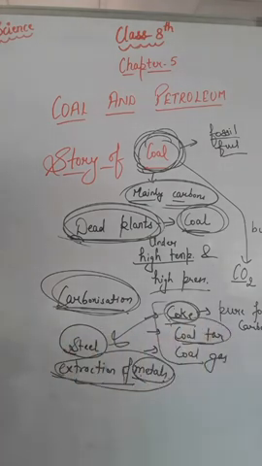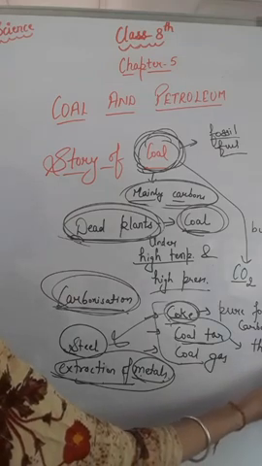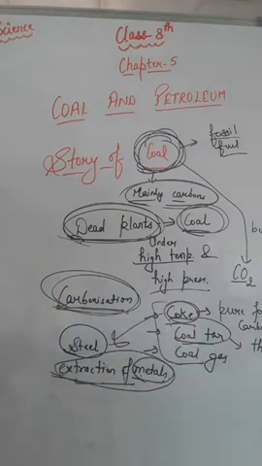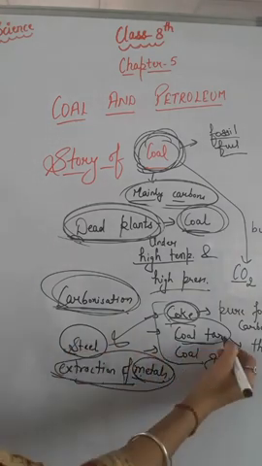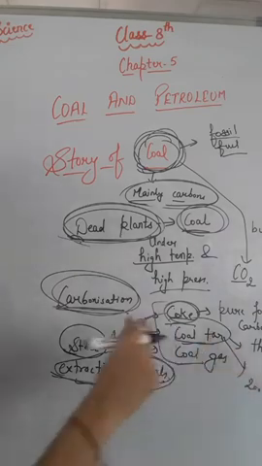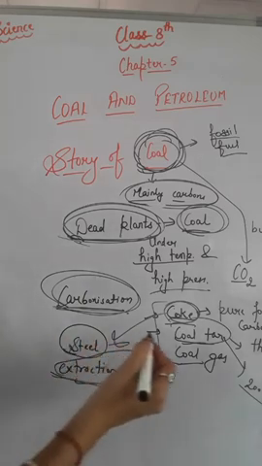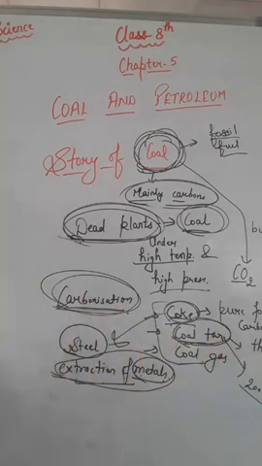Next is coal tar. Coal tar is also black in color and is a thick liquid, right? It has a very unpleasant smell and is a mixture of about 200 substances. So things like synthetic dyes, drugs, explosives, perfumes, plastics, paints, photographic material, roofing material, etc. can all be manufactured with the help of coal tar, right?